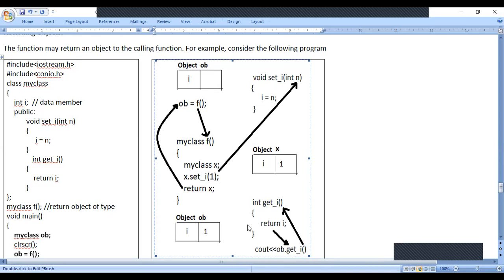So here the output is very simple. It displays just the value 1, but the concept is more. So you can look at this program. If you have any doubts, you can ask.